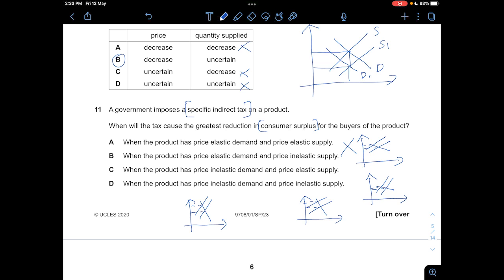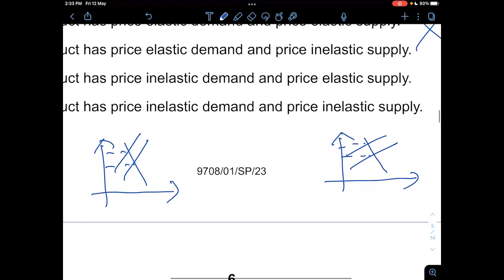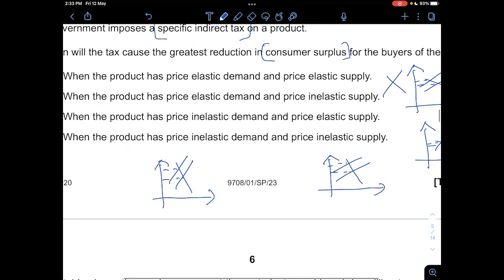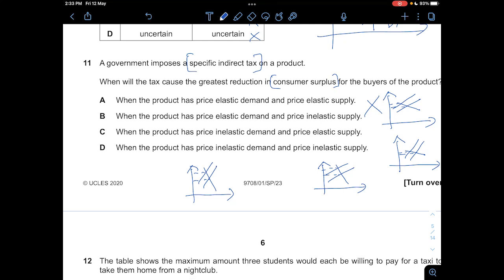if the price elasticity of supply is actually elastic, it will result in a greater reduction, is because if you compare these two graphs, you'll realize that the area for C is much larger, but the area for D is actually much smaller. So the one that is correct would be C, because if there's an increase in price, the suppliers will be able to adjust accordingly. But if it's price elastic demand, that means consumers will buy whatever the price is, right? So the area for that will be relatively larger because they have a greater reduction overall, right?